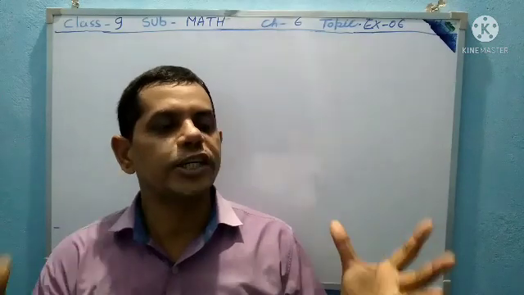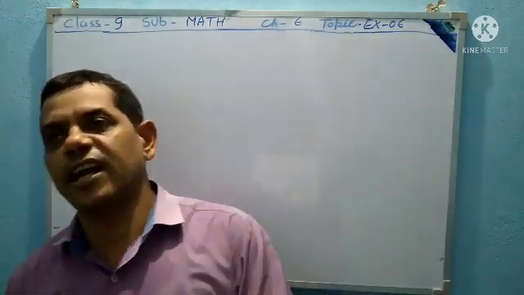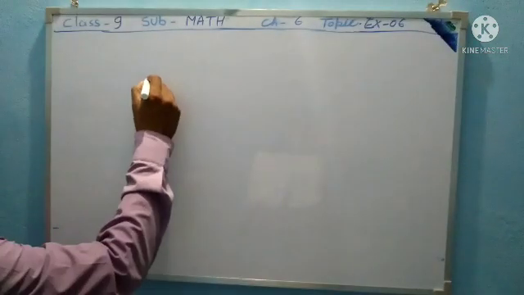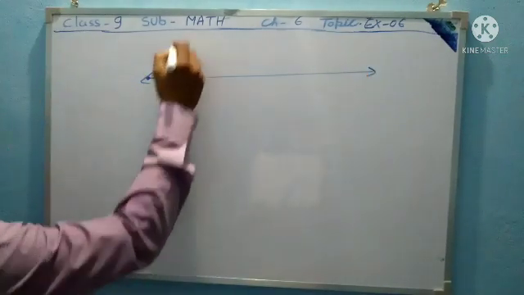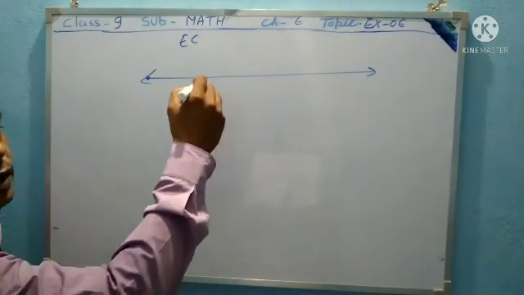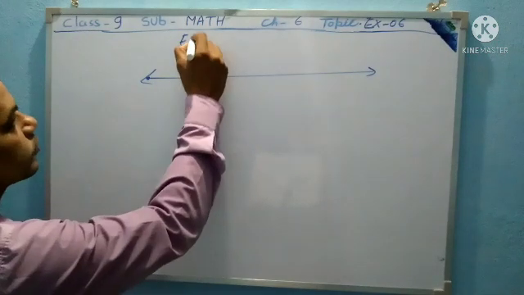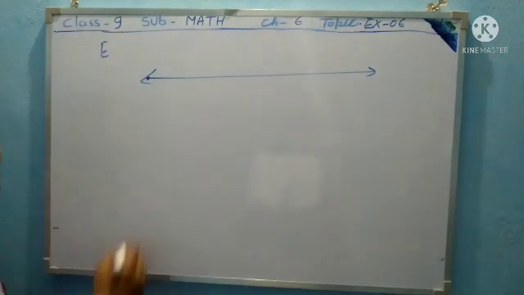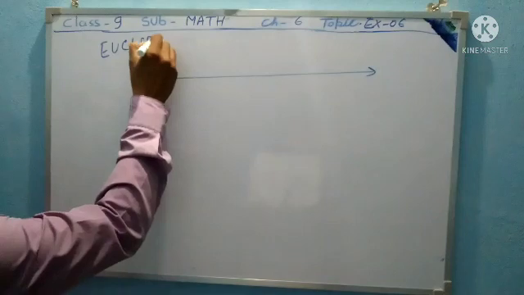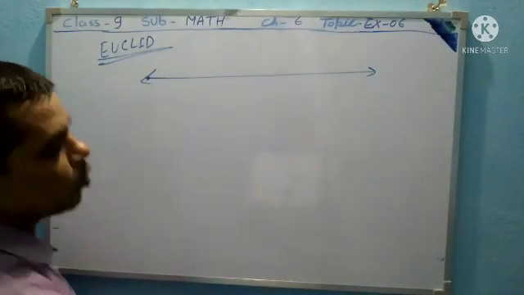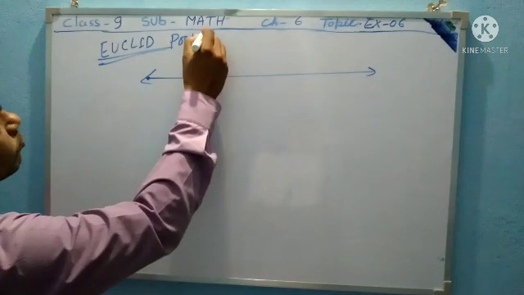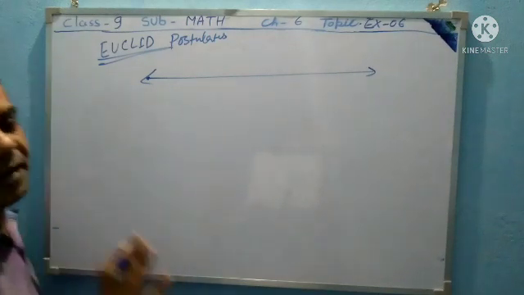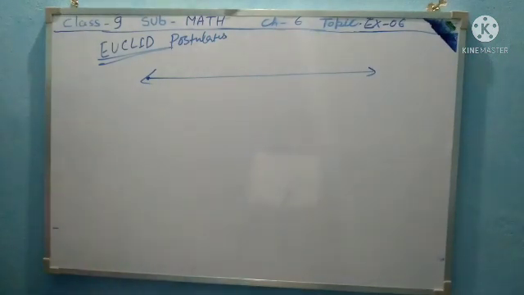Now Euclid's postulates are given. The first is that a straight line may be drawn from any point to any other point.